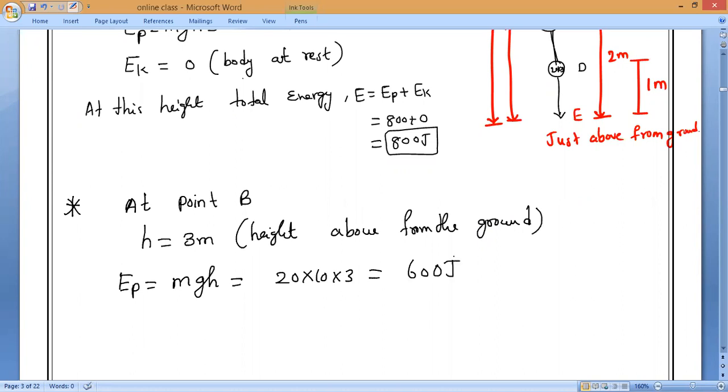So, as we all know, at any point, the potential energy lost by the body is equal to what energy? Kinetic energy. So, as we know, the total potential energy at point A is 800. So, 800 minus 600, which is equal to how much? Kinetic energy is equal to 200 joules. That is what you have to remember.